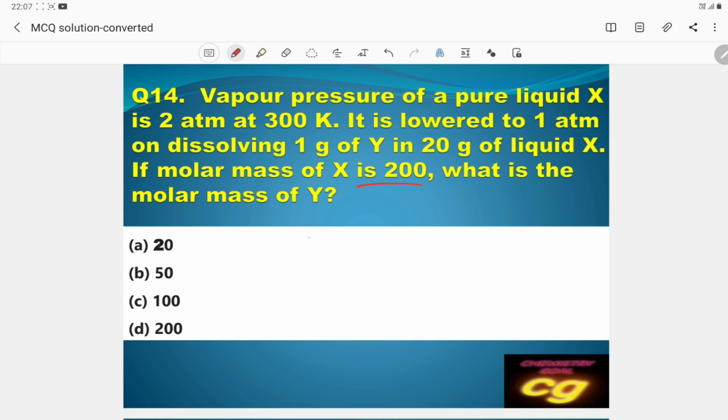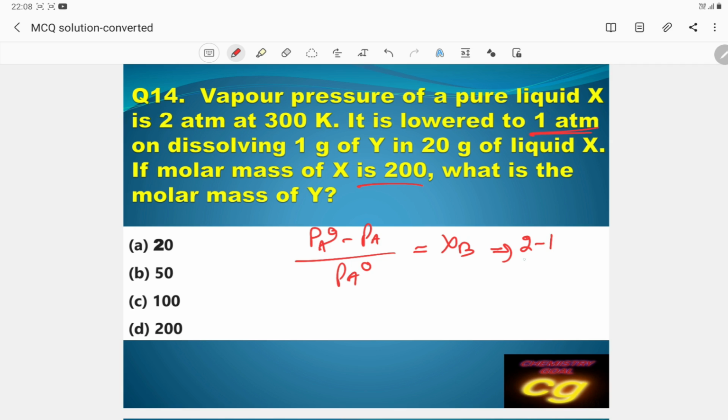We know the formula P A naught minus P A by P A naught is equal to X B. This is Raoult's equation, relative lowering of vapor pressure. So P naught minus P A is equal to P naught X B. Here P naught is 2 and it is decreased to 1 atm.